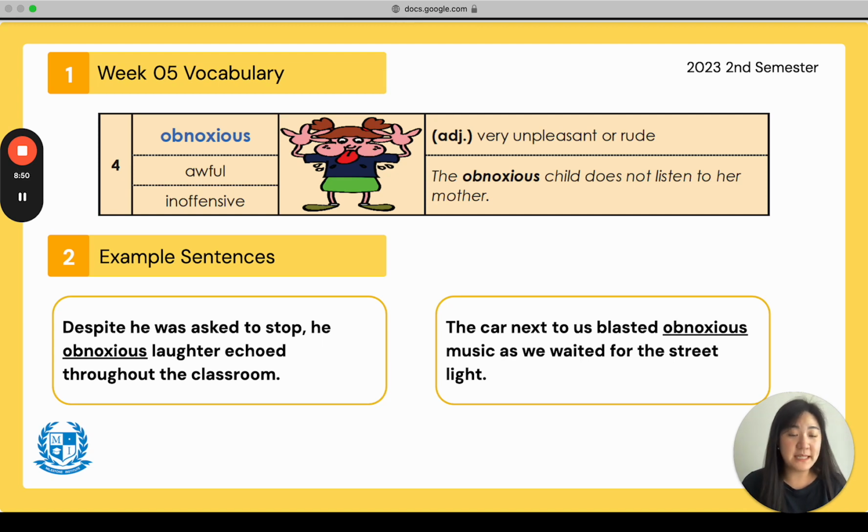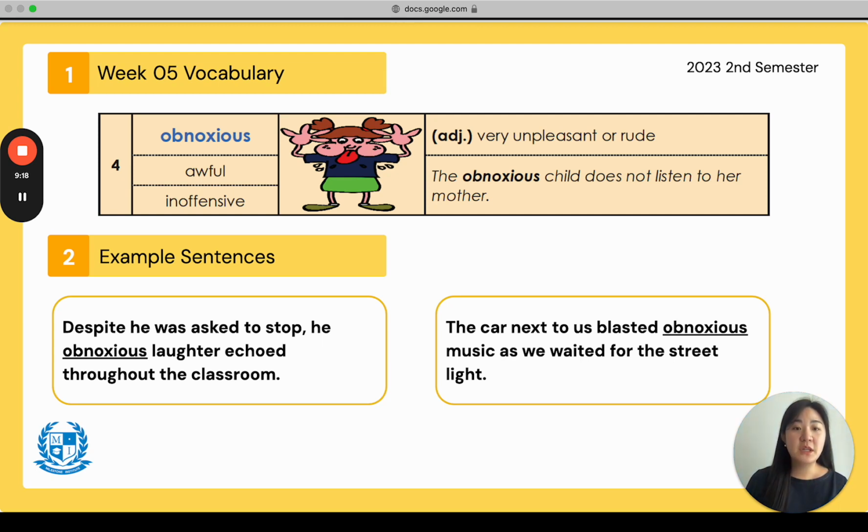Let's look at example sentence 1 at the bottom. It says, despite he was asked to stop, his obnoxious laughter echoed throughout the classroom. So even though the teacher told him to please stop, his obnoxious laughter, his very unpleasant and rude laughter, kept echoing throughout the classroom. He kept doing it, being very rude and not listening.